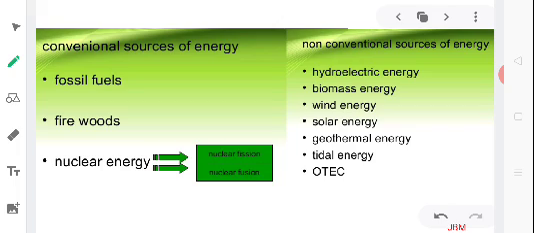To mitigate the problem, on one hand, we should develop advanced technology to use the conventional sources of energy more efficiently, and on the other hand, we should also look to new non-conventional, or what we commonly refer to as the alternate sources of energy. So these include hydroelectric energy, biomass, wind energy, solar energy, geothermal energy, tidal energy, and of course OTEC, that is, ocean thermal energy conversion, or ocean thermal energy.